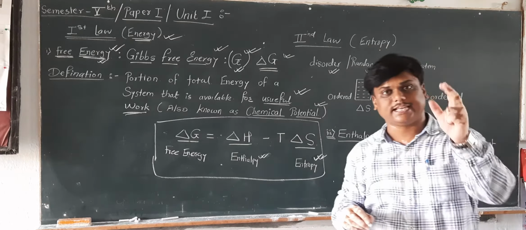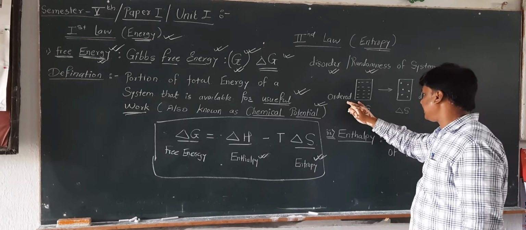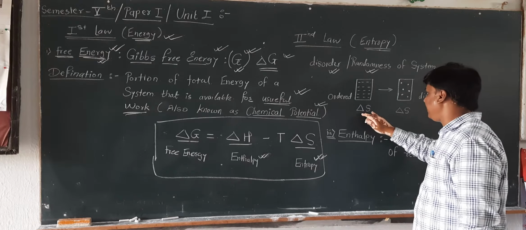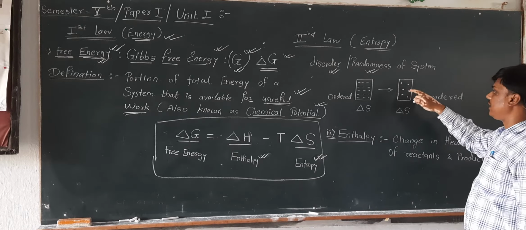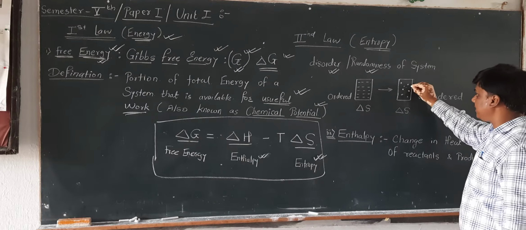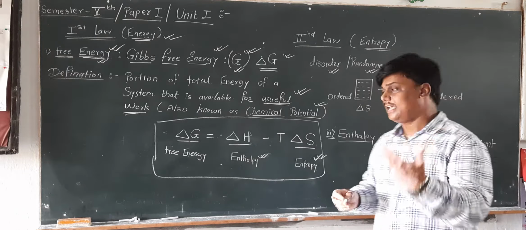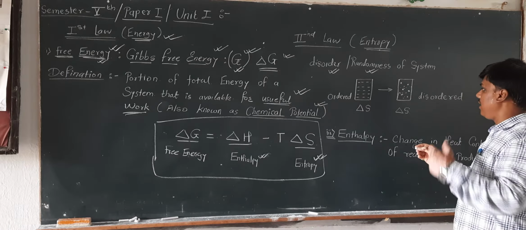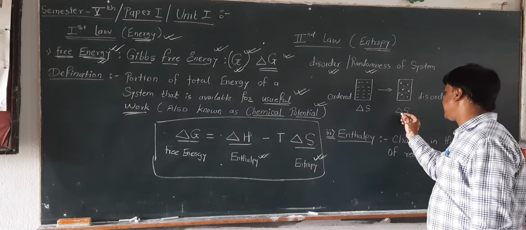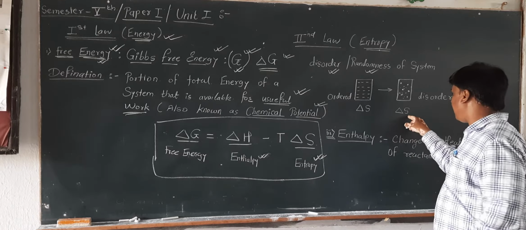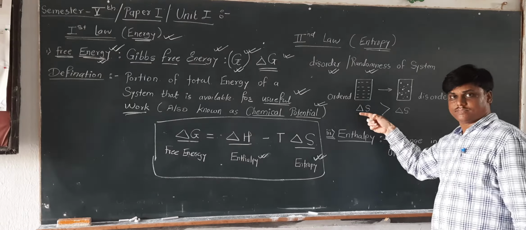Suppose this is what we call an ordered system. This ordered system has the entropy delta S, and this one is what we call a disordered system. This disordered system has delta S. In terms of entropy, we will say that the entropy of this is much more than that of this.